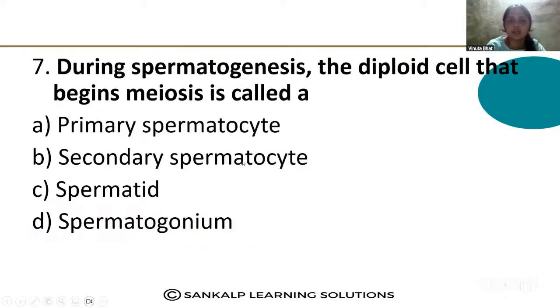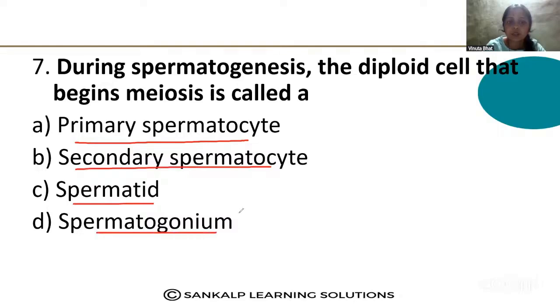Next question. During spermatogenesis, the diploid cell that begins meiosis is called primary spermatocyte, secondary spermatocyte, spermatid, spermatogonium. So here the diploid cell begins the meiosis.